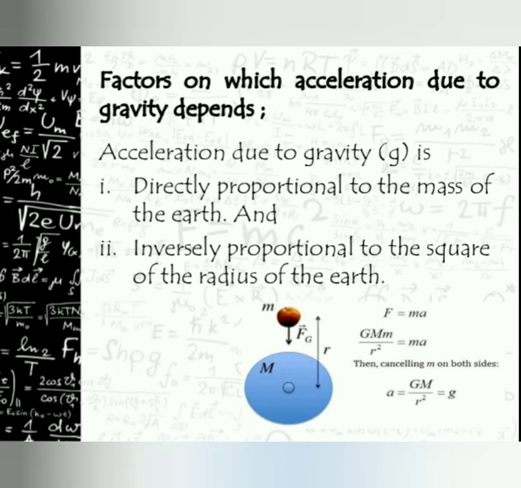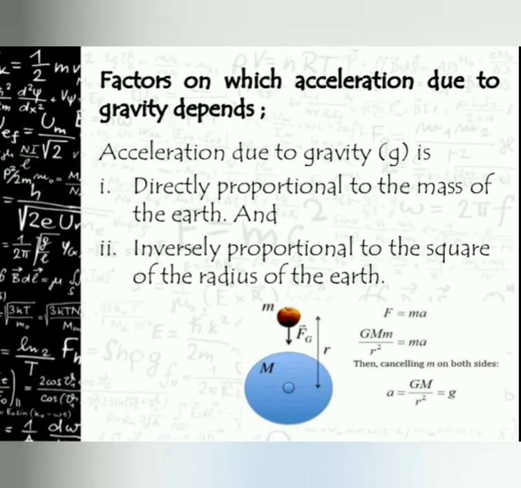In the last equation of the gravitational force we have studied that capital G is equal to F d square divided by capital M into small m. Here also we follow Newton's second law of motion. What is the equation of the second law of motion?